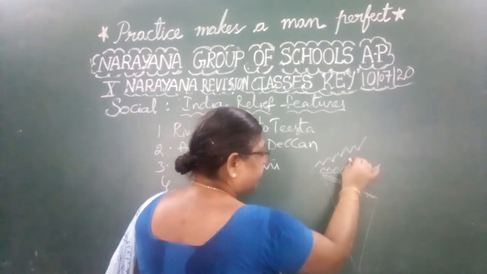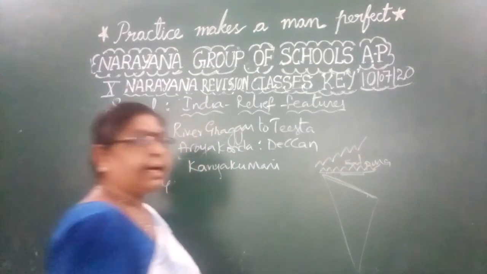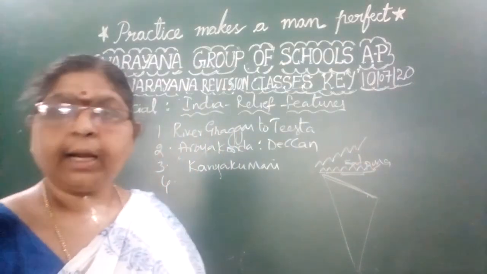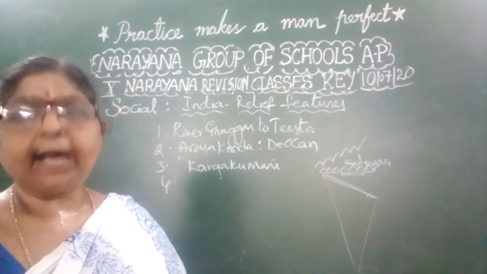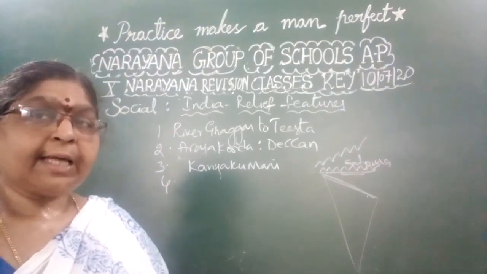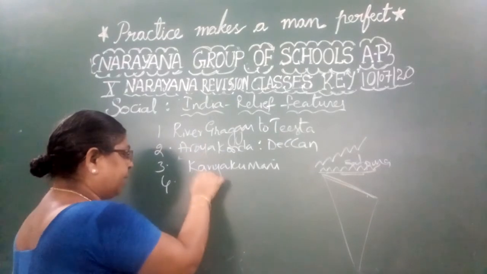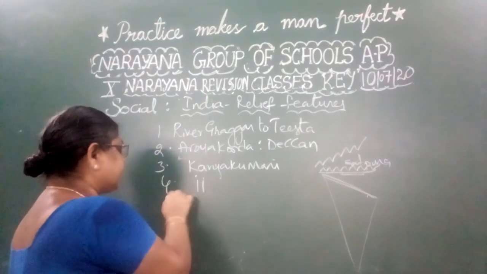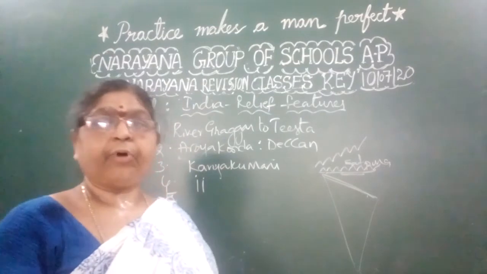So these Satpura ranges are the northern boundary. The northern boundary of the Deccan Plateau is the Satpura ranges, but they have given the Vindhya ranges, so that is the wrong one. Hence, which is the wrong one? That is the second statement. The second statement is the wrong one. Okay.